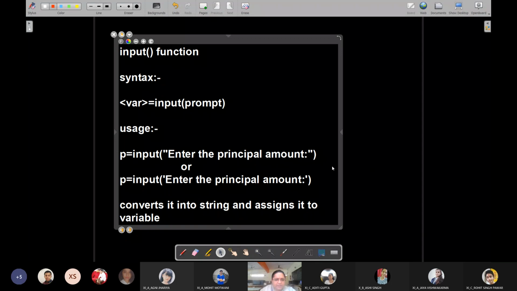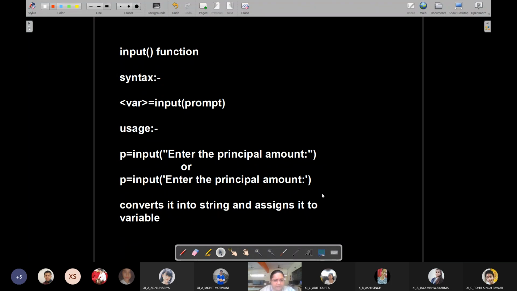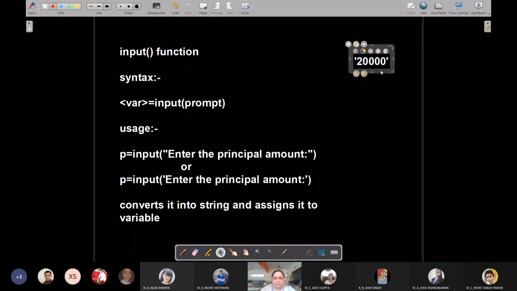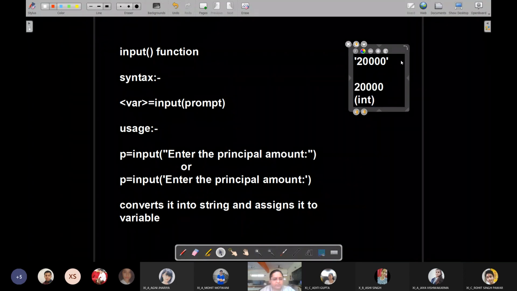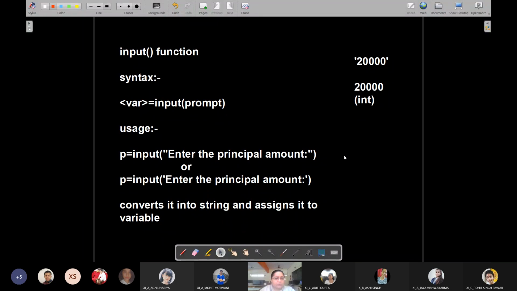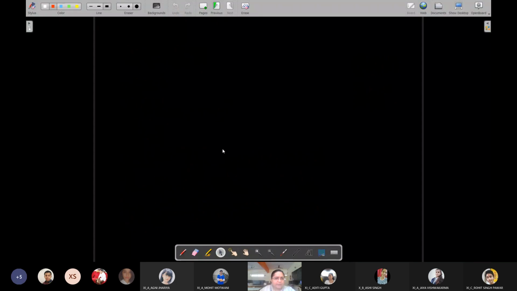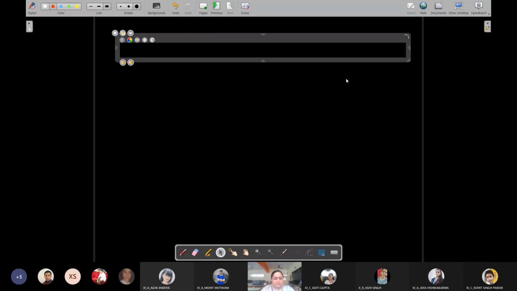Means whatever principal amount you gave, like 20,000, will be recognized as a string, on which you will not be able to perform any calculations. But what do we want? We want a numeric, an integer value 20,000. So how to solve that problem?